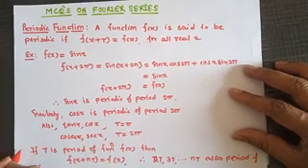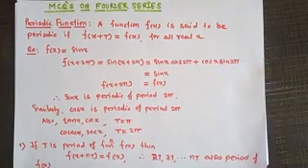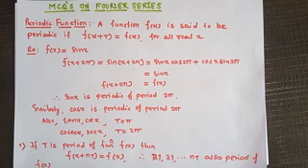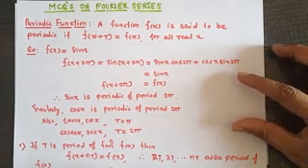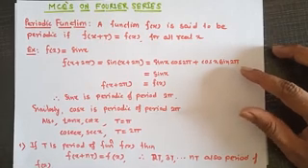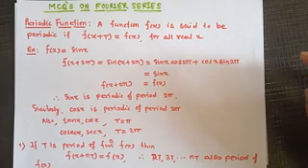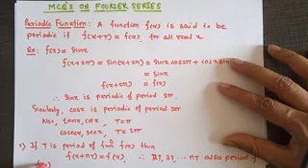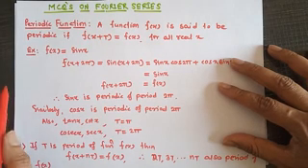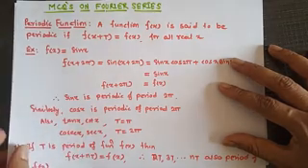Now here, if T is a period of function f of x, then f of x plus nT is equal to f of x. That means 2T is also a period of the function f of x, 3T is also a period of function f of x. So in general, nT is also a period of the function f of x. The smallest period is called the fundamental period. So the fundamental period of sin x is 2 pi. Fundamental period of tan x is pi.